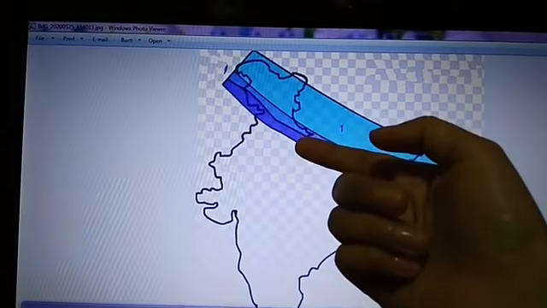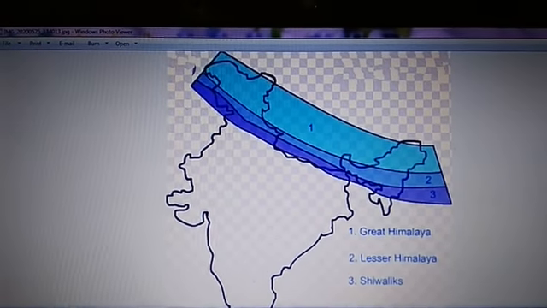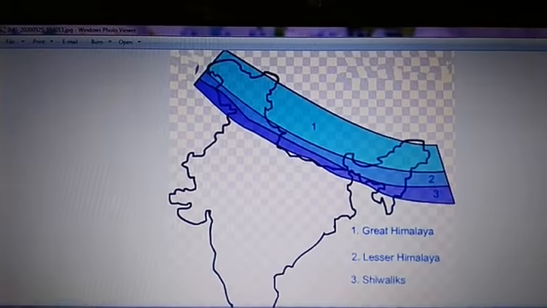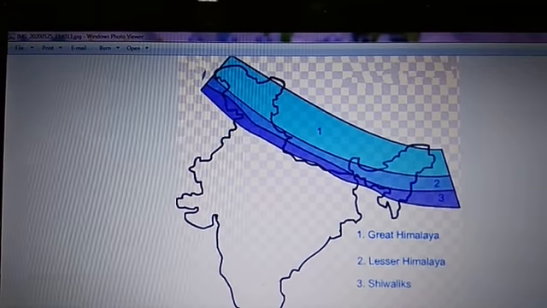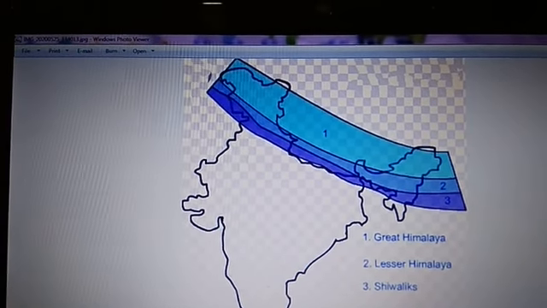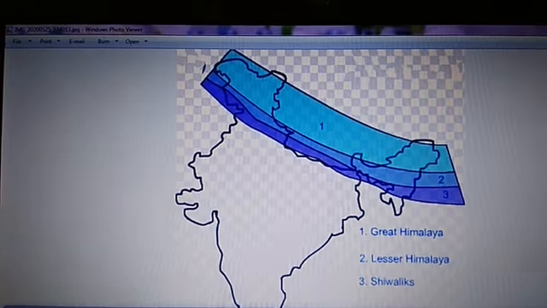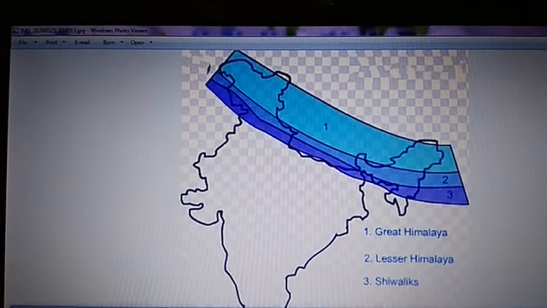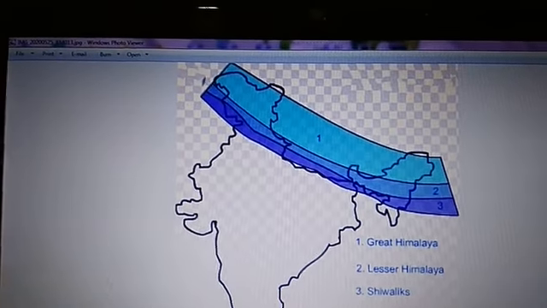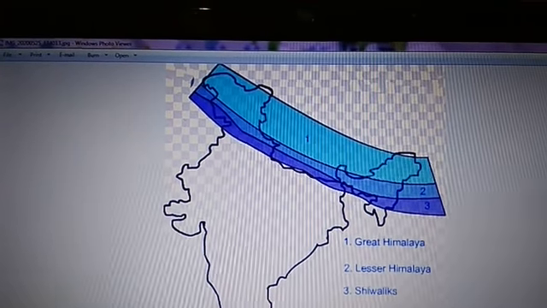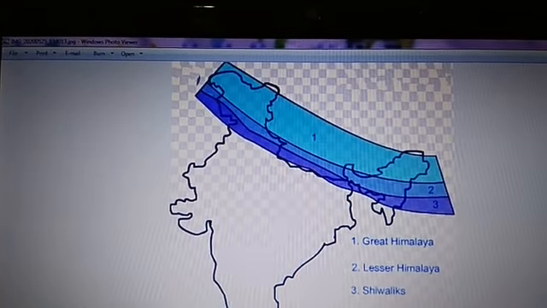It lies to the south of the first one, south of Himadri. And the average height of this range varies from 3,700 to 4,500 meter. Now, talking about the third one, it is known as the Outer Himalayas or Shivaliks. The average height here is from 900 to 1200 meter. Okay, these are the 3 parallel ranges of the Himalayas.